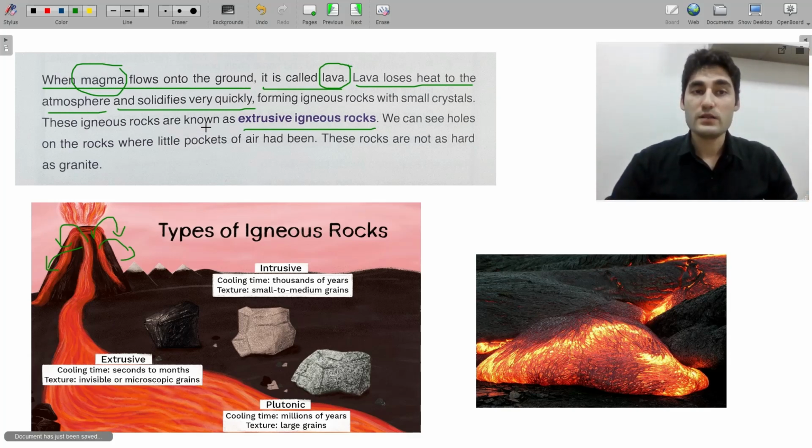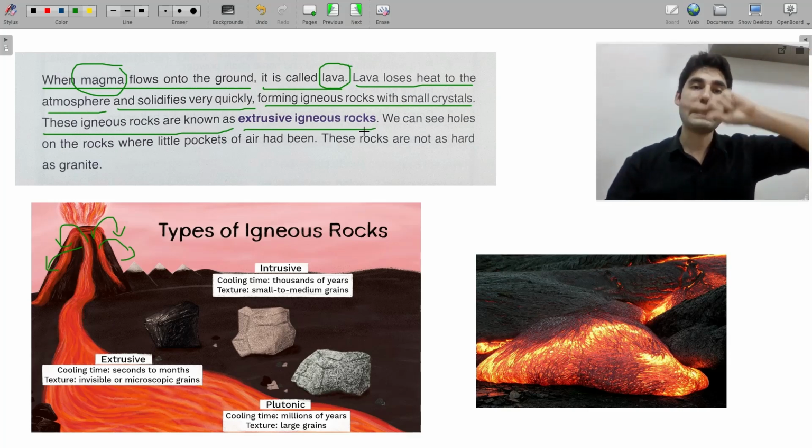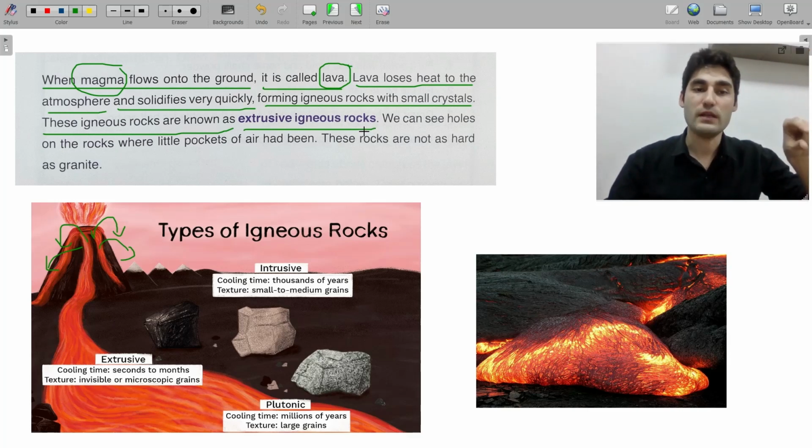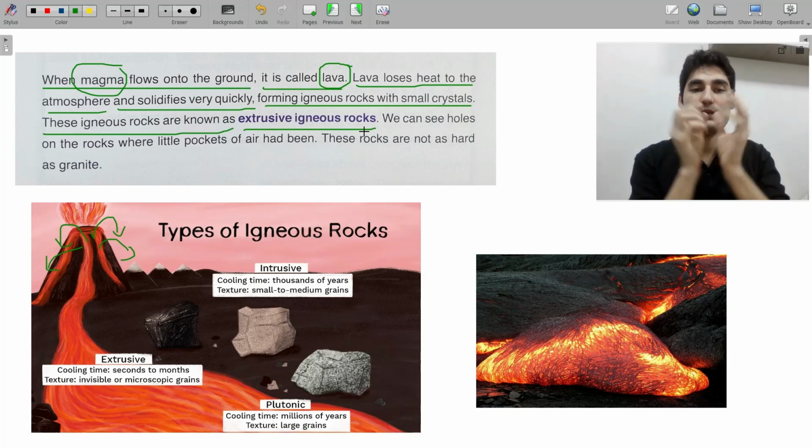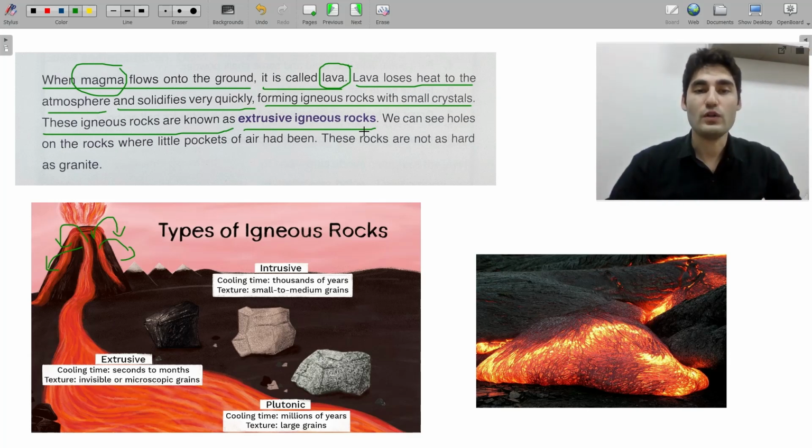It solidifies very quickly, forming igneous rocks with small crystals. These igneous rocks are known as extrusive igneous rocks. Do you remember intrusive igneous rocks? Intrusive igneous rocks had bigger crystals, but this one has small crystals.